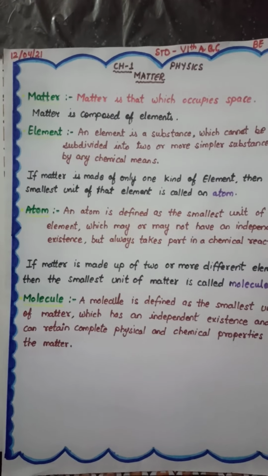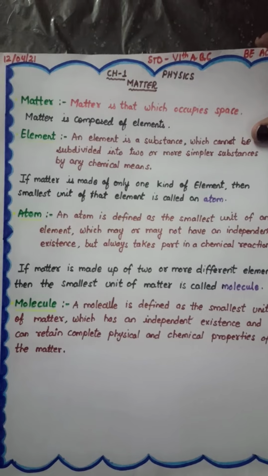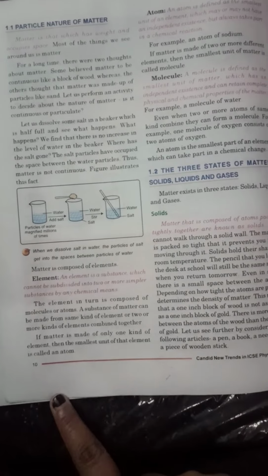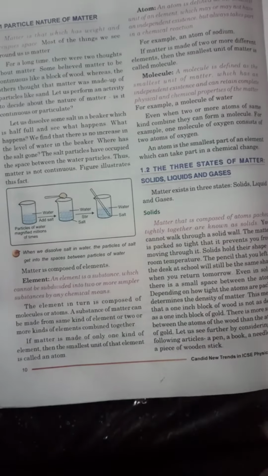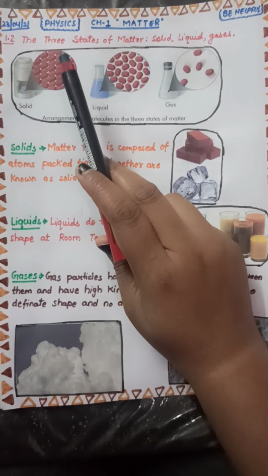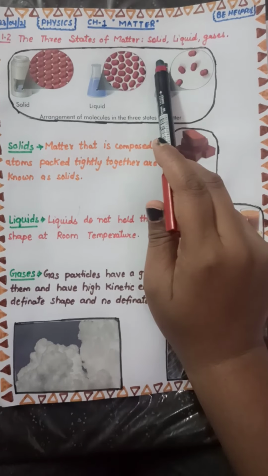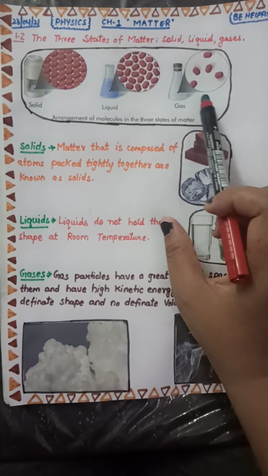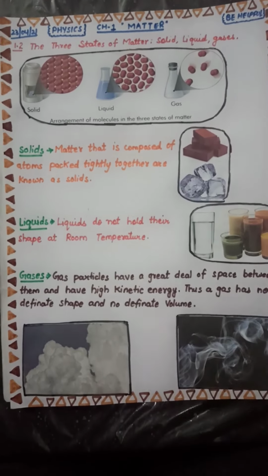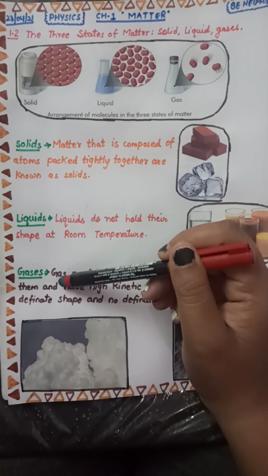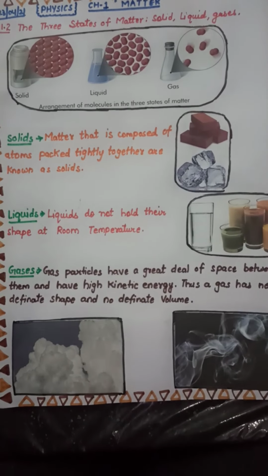Now today we are going to begin with point number 1.2, that is on page number 10. Okay, first of all let us see what we are going to discuss in this point. The three states of matter: solid, liquid, and gases. And we will see the arrangement of molecules in these three states, and then we are going to discuss solids, liquids, and gases. Okay, let us begin with it.